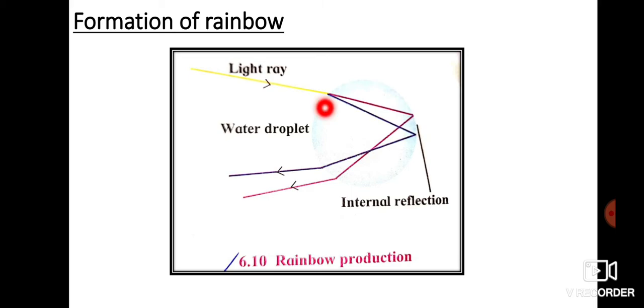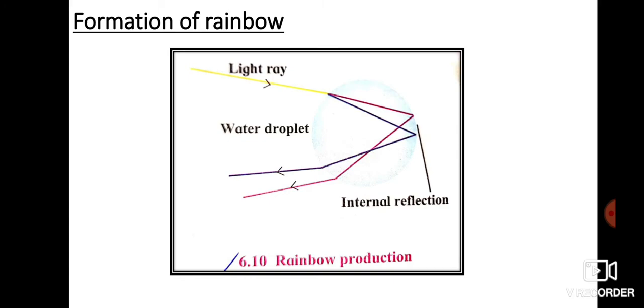In the beginning refraction and dispersion take place, then total internal reflection, and then again refraction, and we can see the beautiful rainbow. All these processes together produce the rainbow.